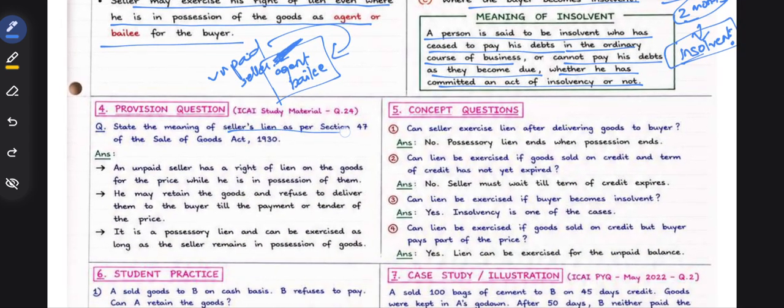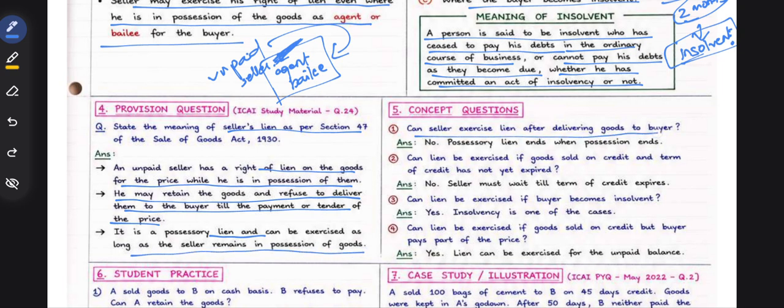State the meaning of seller's lien as per section of Sale of Goods. Unpaid seller has right of lien on the goods for the price while he is in possession of them. He may retain the goods and refuse to deliver the goods till the payment or tender of the price. It is a possessory lien and can be exercised as long as seller remains in the possession of the goods.